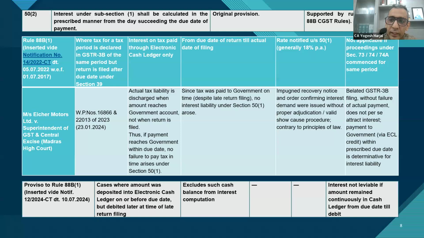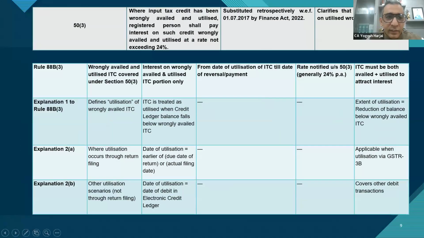So I believe the House agrees the interest should not be payable on this amount. I hope the House agrees on this one. This relief can come only from the court, not from anywhere else. Yes sir, it has to be tried there only. Definitely, this relief can only come through courts, not otherwise.